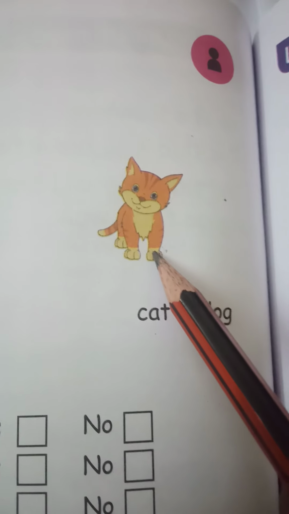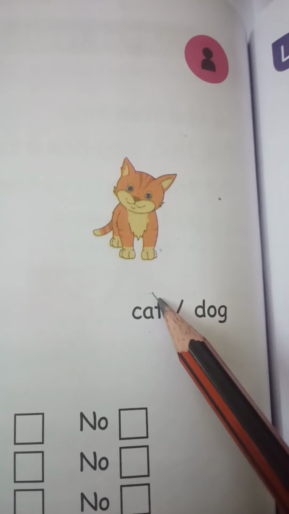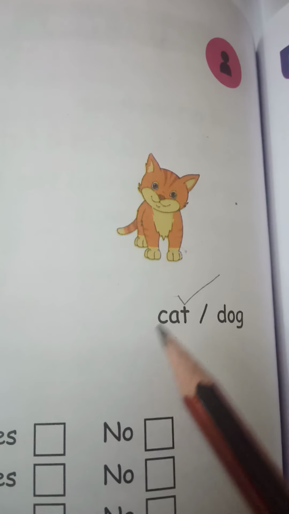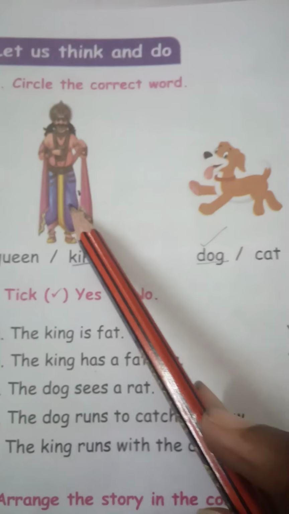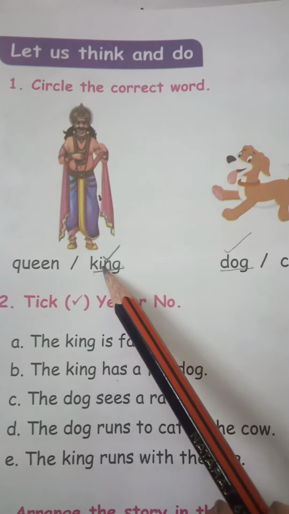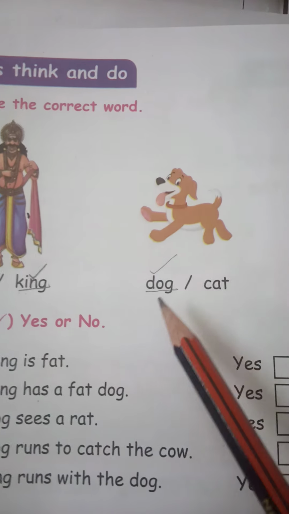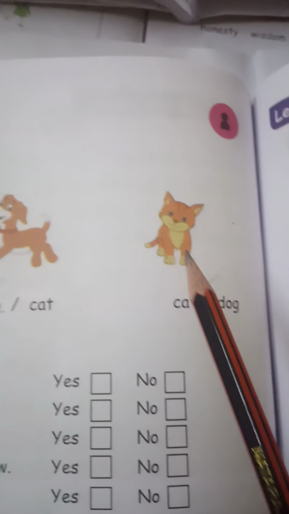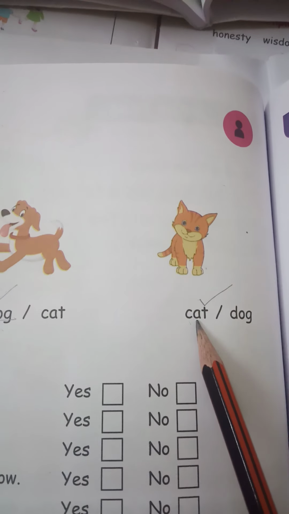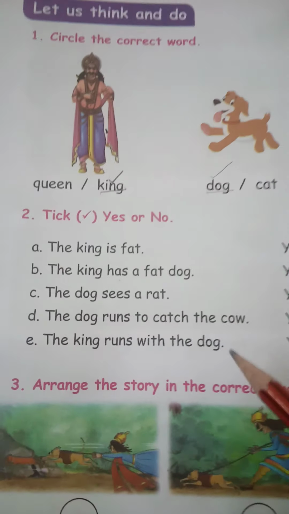What is this? This is a cat. Put tick on the cat. Who is this? This is a king. What is this? This is a dog. What is this? This is a cat. Okay, now let us move to the next activity.